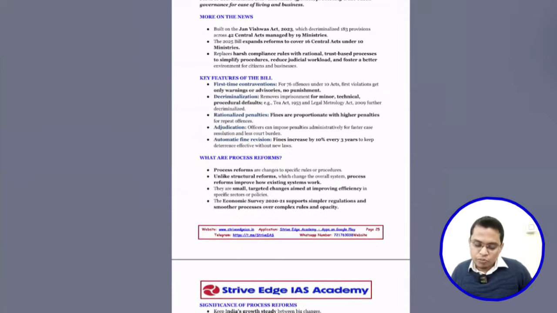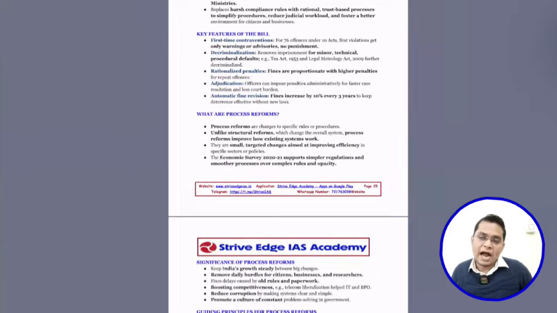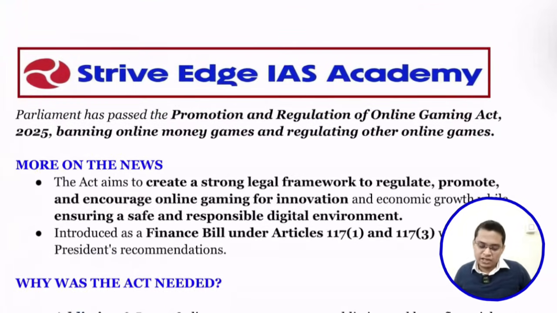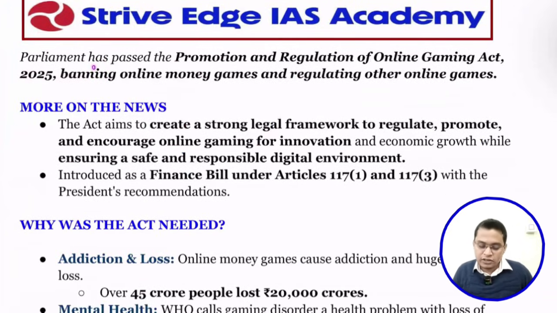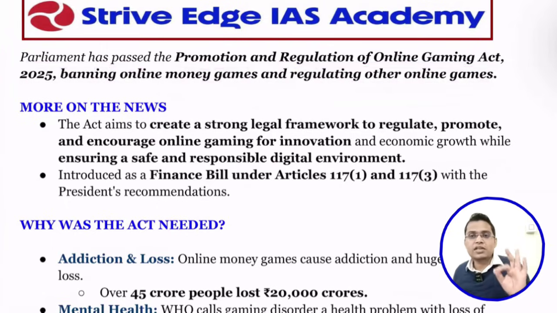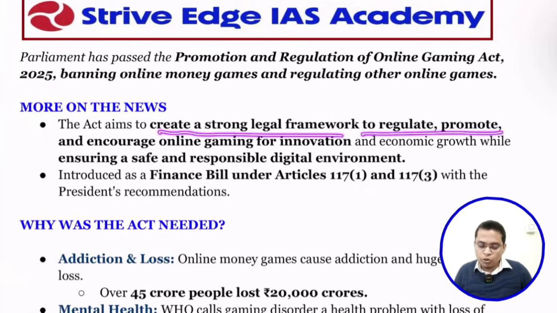So next topic is the Promotion and Regulation of Online Gaming Act. So recently our Parliament passed the Promotion and Regulation of Online Gaming Act, and it became an Act after the President gave assent. So the Parliament passed the Promotion and Regulation of Online Gaming Act 2025, banning online money games and regulating other online games. So it bans the online money game, that is, games involving money, and it regulates other games. Okay, so it aims to create a strong legal framework to regulate, promote and encourage online gaming for innovation.